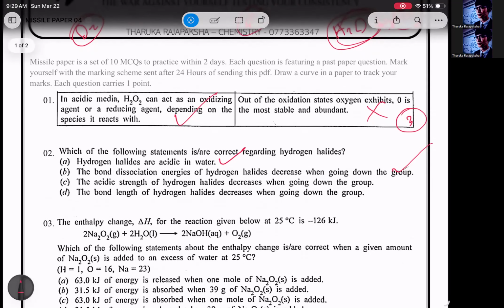Acidic strength of hydrogen halides decrease when going down the group. Actually, acidic strength will increase when going down the group, except for HF. Now, HF is a weak acid. It forms hydrogen bonds, and that's why it's a weak acid. It will struggle to release the H plus properly. So we can tell acidic strength of hydrogen halides decreasing when going down the group is wrong.